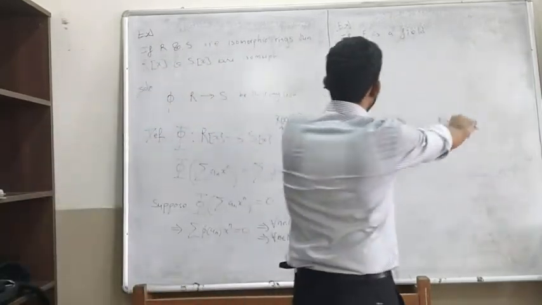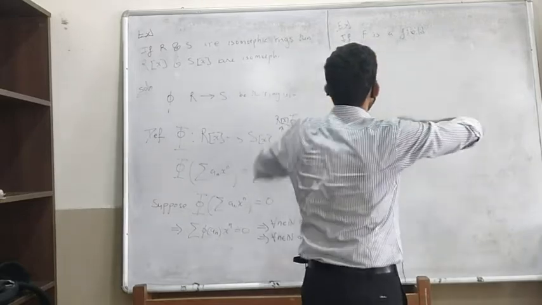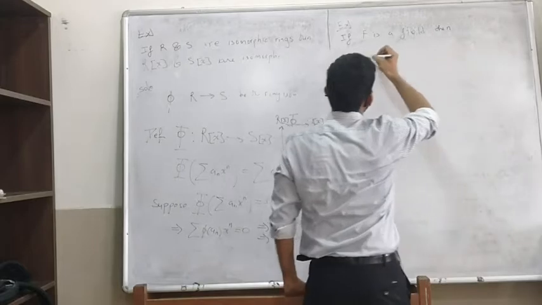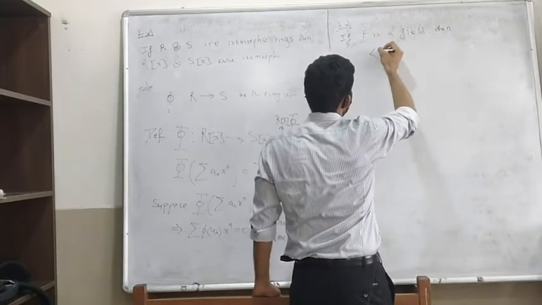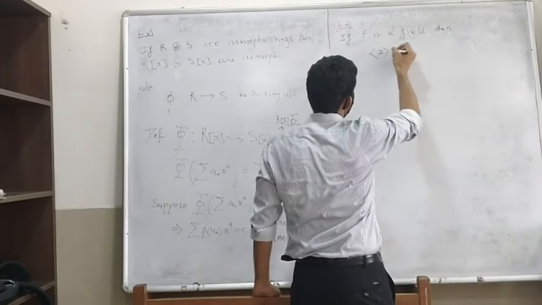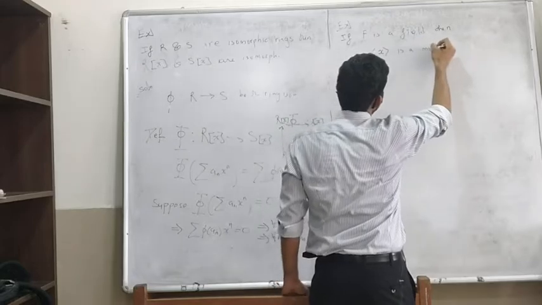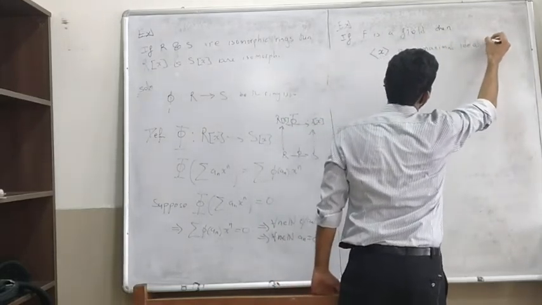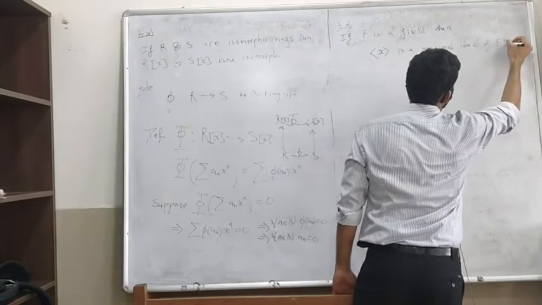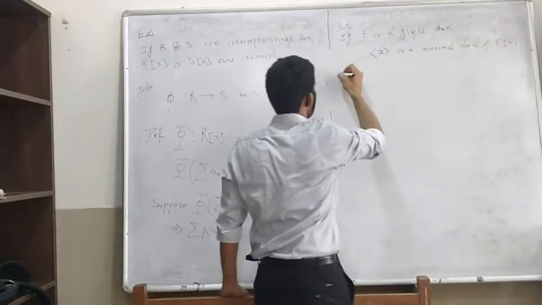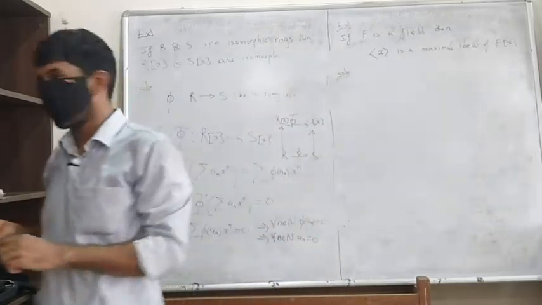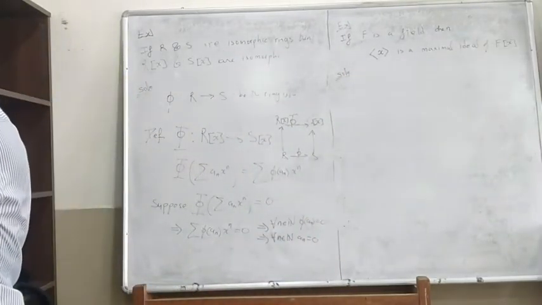Anyway, we will see that later. So if F is a field, then this, the ideal generated by x, is a maximal ideal of F[x]. So this is another way for you to recollect the definition of a maximal ideal.